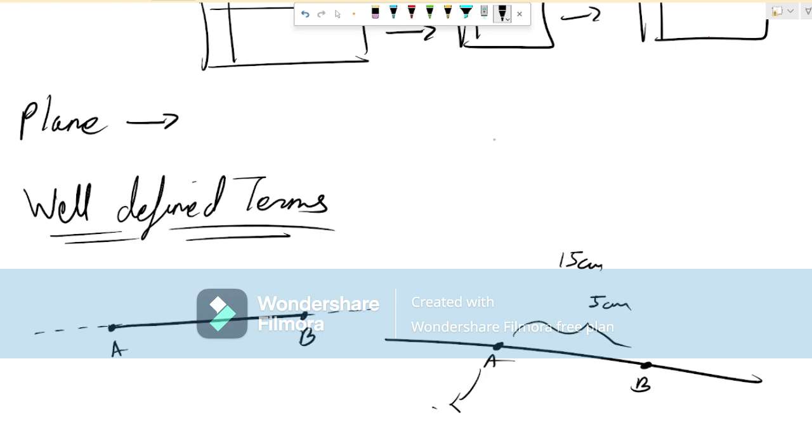Suppose if these 2 points are not given, then this is just a plain line. This is just a line which is extending infinitely. You don't know anything about it. Just one thing, that it is extending infinitely. Nothing else. Now, let's talk about ray.